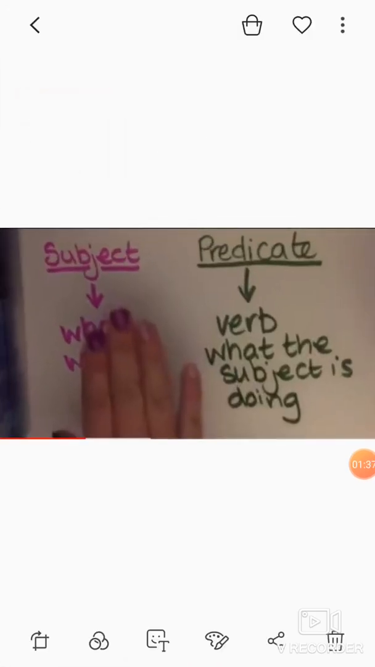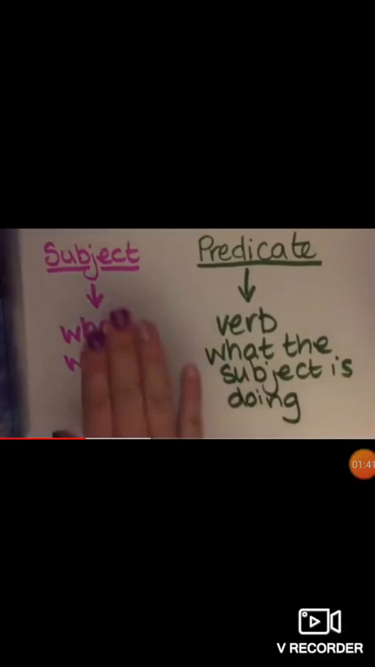Now, speaking about the verb, that is the predicate. What is a predicate? Predicate is a verb, that is a doing word, action word. As I told you, the verb becomes what the subject is doing. Alright, so it is very simple.